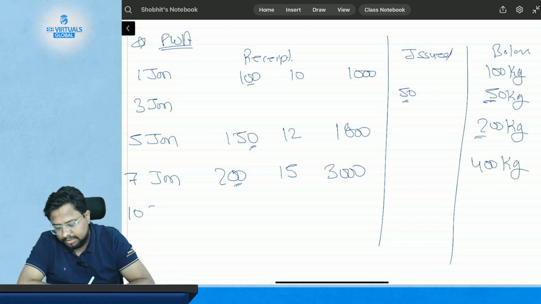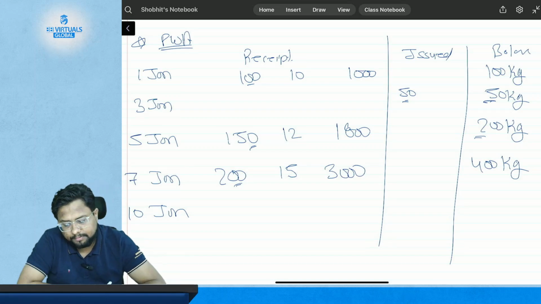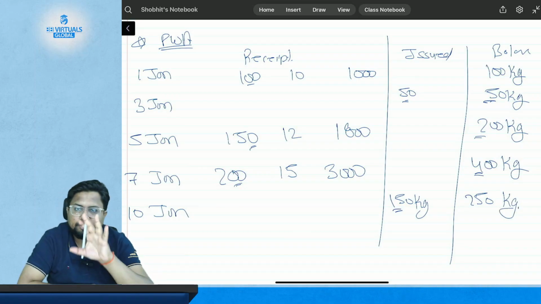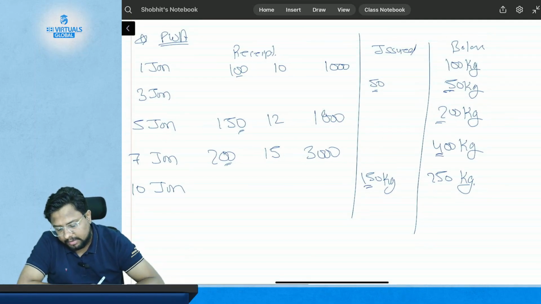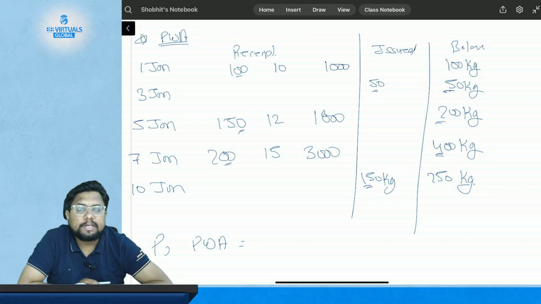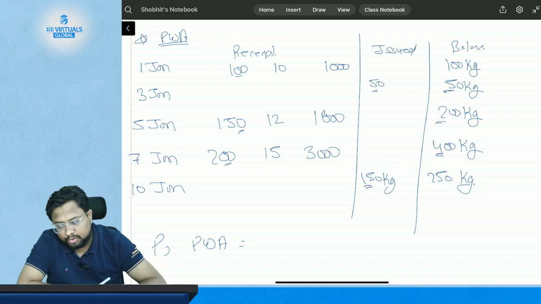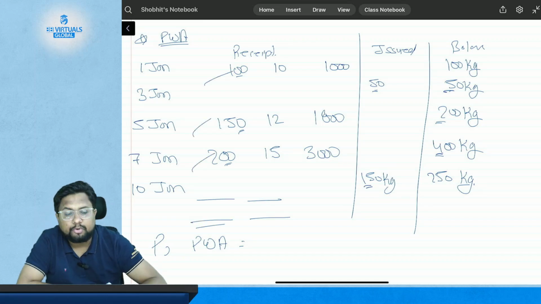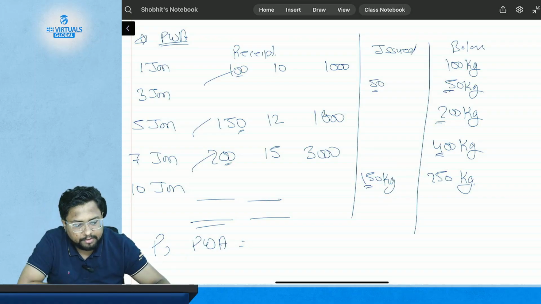Then on 10th of January, you have issued some units, which is 150 kgs. So 400 minus 150 kgs, you are left with 250 kgs. So this is what you are left with. Now we need to calculate price as per PWA. So this is very simple. Just add whatever you have purchased at what price you have purchased. Okay. So how much quantity have we purchased? 100 plus 150 plus 200,